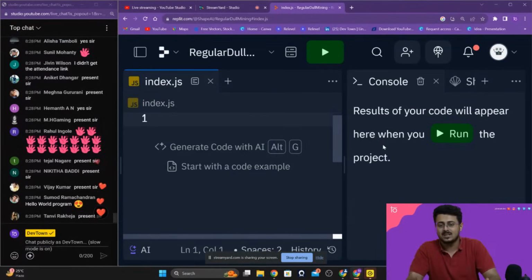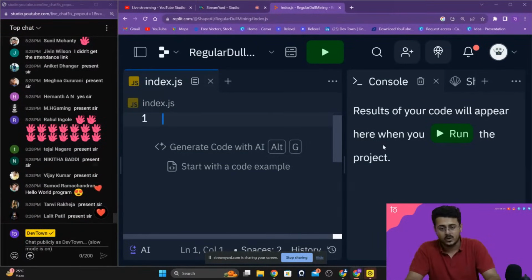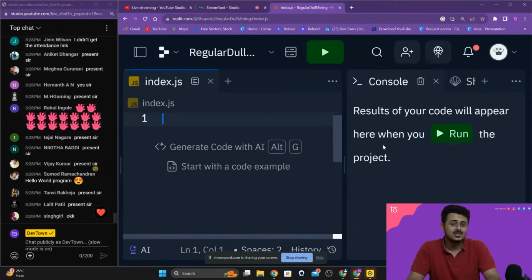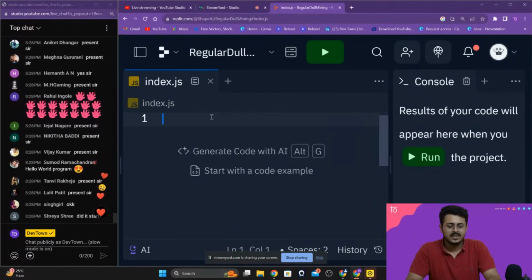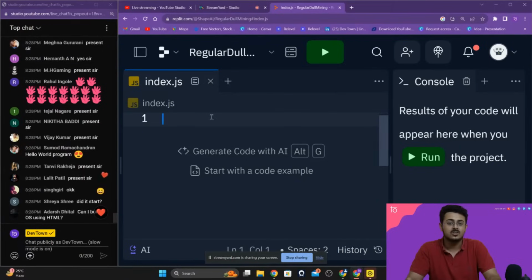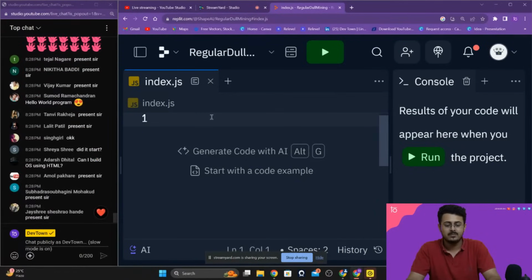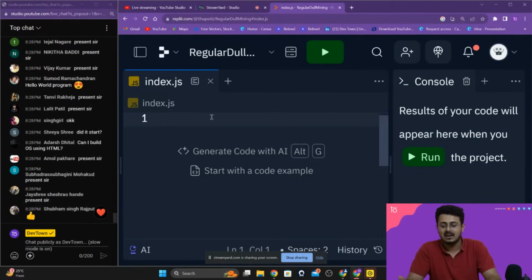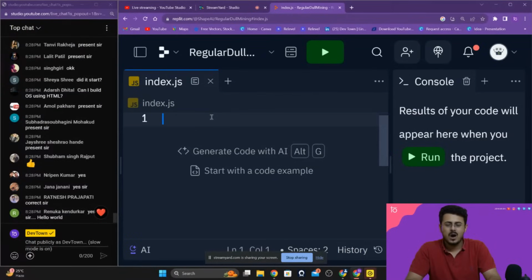But that is the place where we are going to get our output for our code, guys. And that area is called the console. So what is our aim, guys? Our aim is to print something in our console. Okay, our aim is to print something within our console, guys. Now, how to do that?